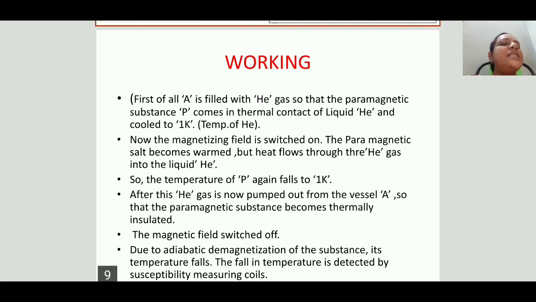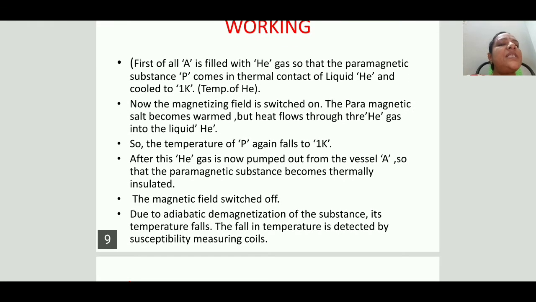That means the magnetizing field is switched on. Due to this magnetizing field, work is done on the paramagnetic substance, so its temperature increases, but heat flows through the helium gas, because we already filled this vessel with helium gas. The increased heat flows through the helium gas into the liquid. So the temperature of paramagnetic salt P again falls to 1 Kelvin, meaning it stays at a constant 1 Kelvin.